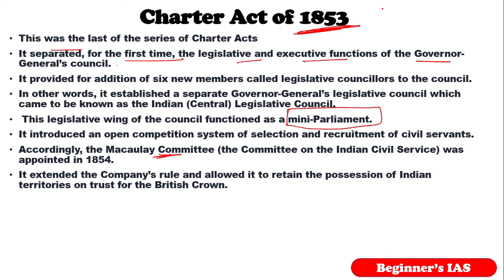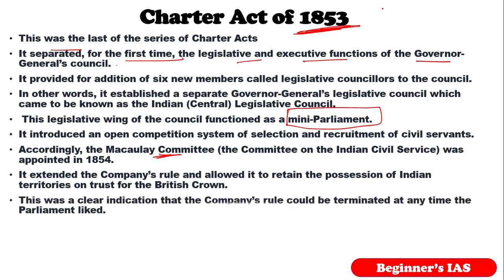But in the Charter Act of 1853, it did not specify any particular period, unlike previous charters, which means it is a clear indication that the company rule could be terminated at any point that Parliament liked. If Parliament felt like terminating, surely it would terminate the company rule. So that was the clear indication given by the Charter Act of 1853.